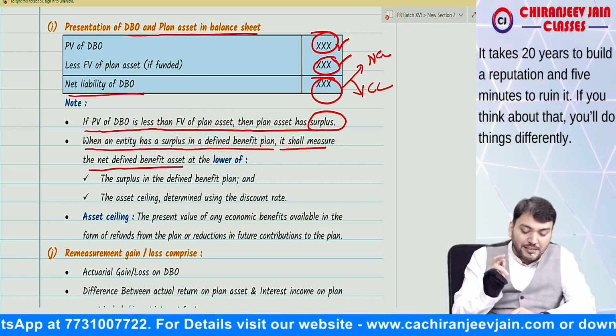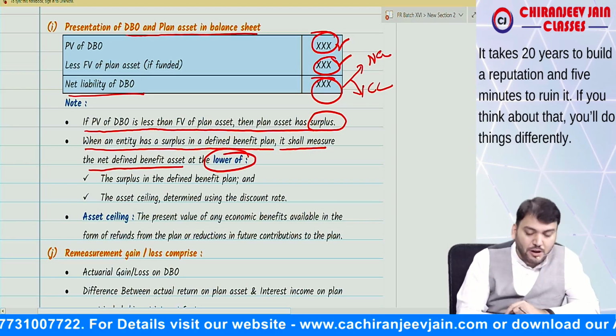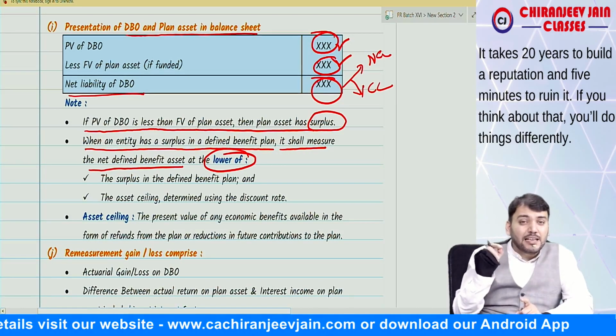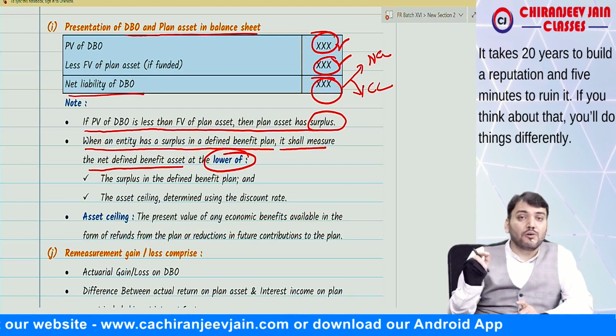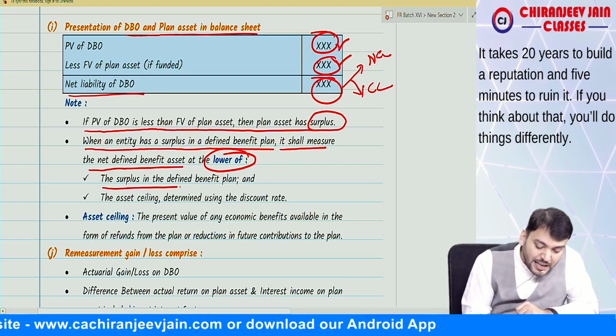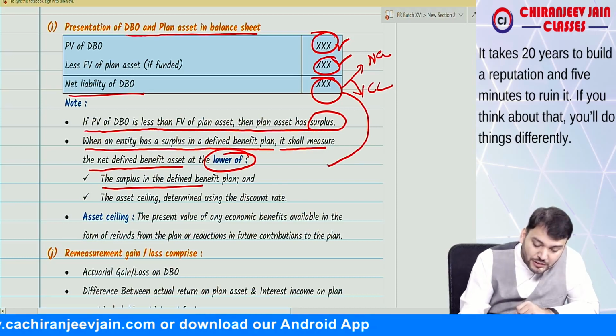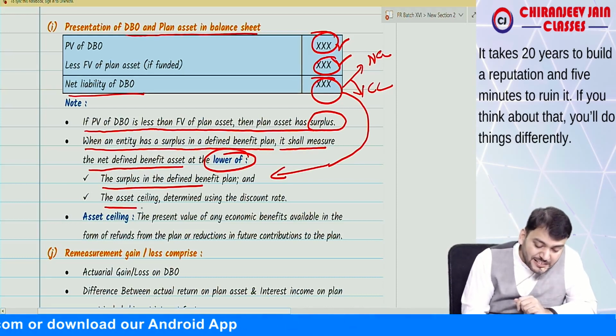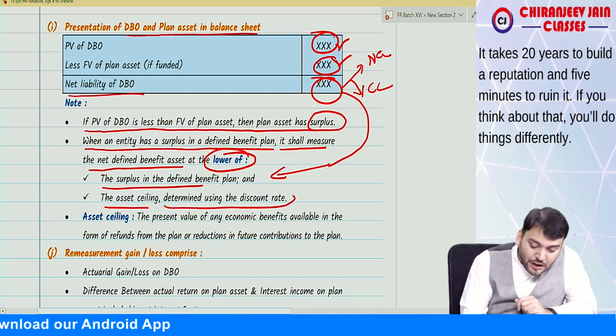The entity shall measure the net defined benefit asset as the lower of the surplus as calculated above, and the asset ceiling determined using the discount rate.